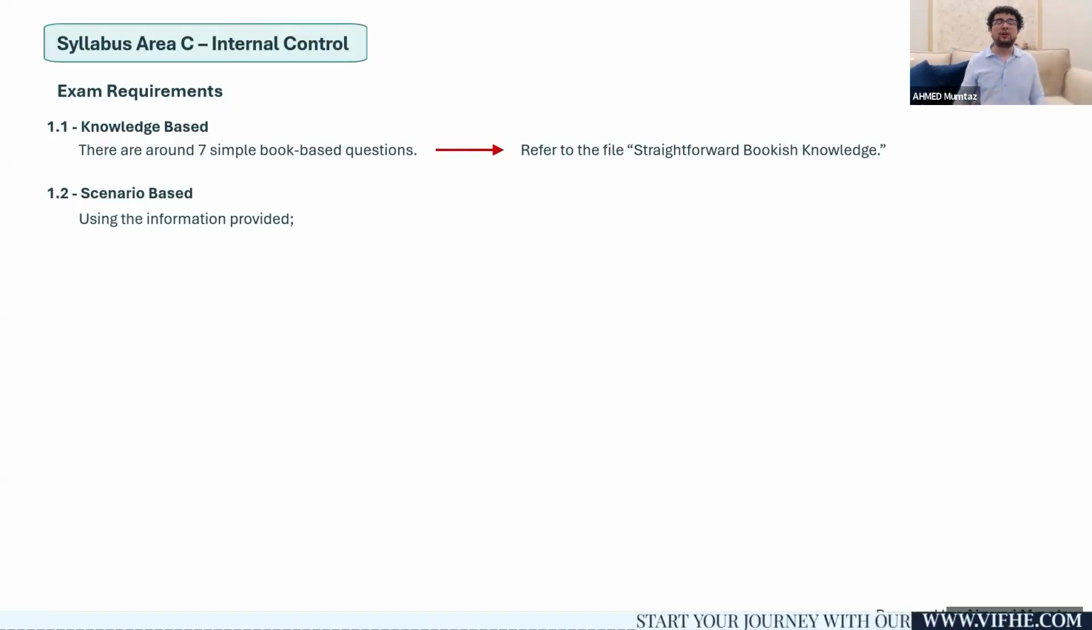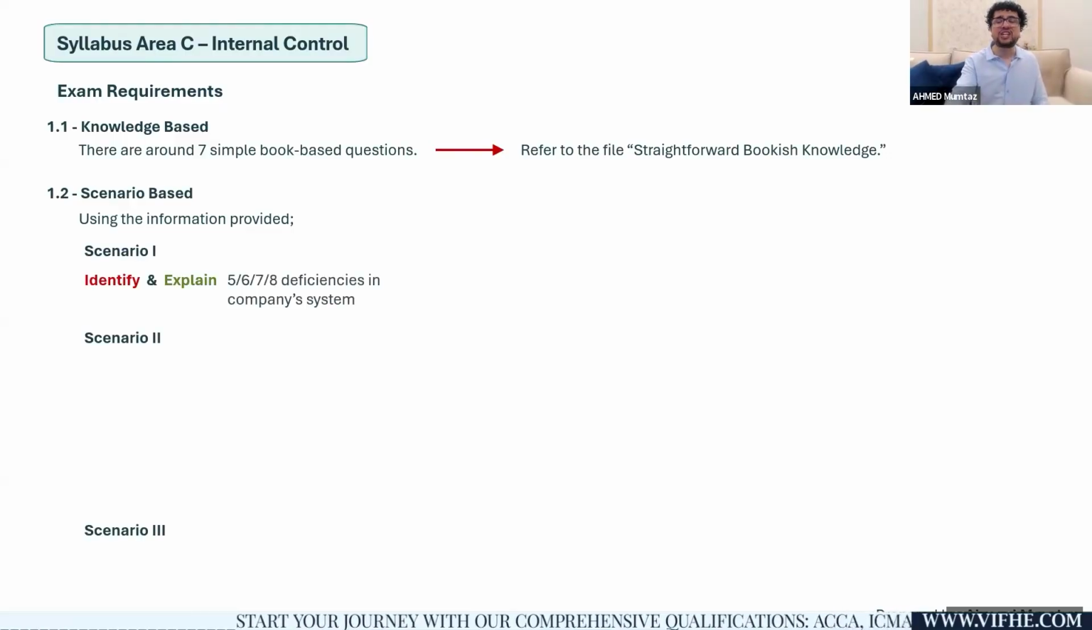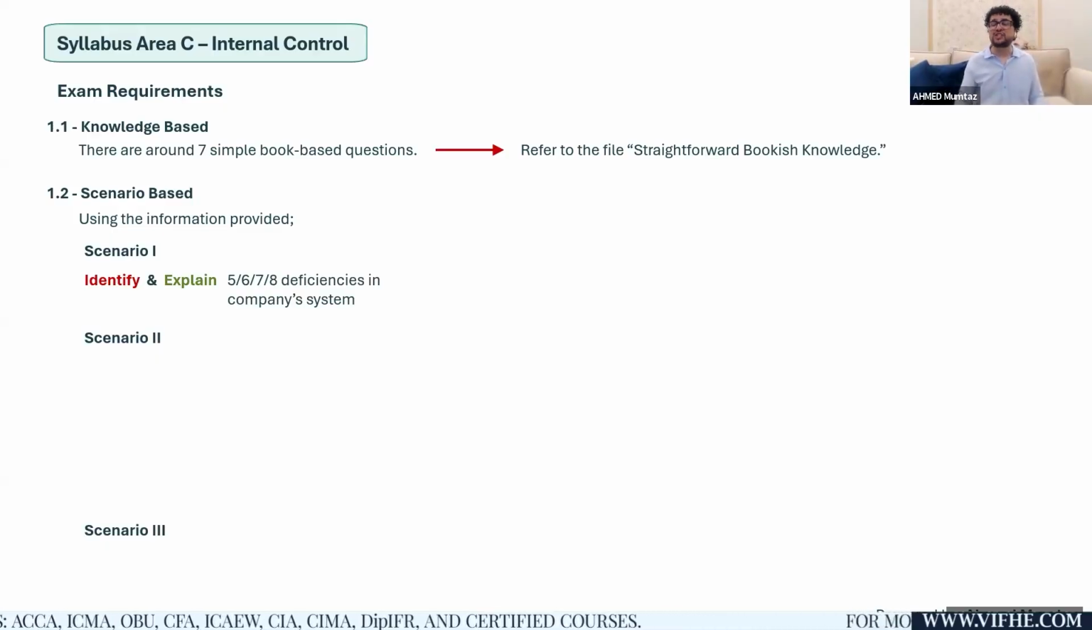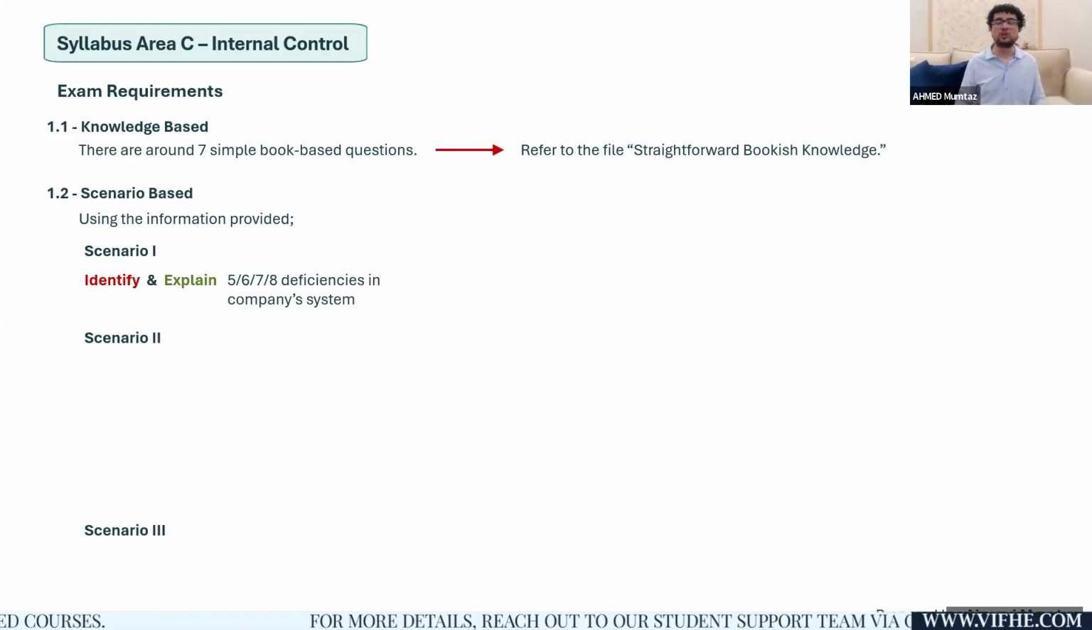With similar logic, for Syllabus Area C, the examiner will ask you, using the information provided, identify and explain 8 deficiencies in the company's system. Now, what do I mean by deficiency? Deficiency means a weakness. Who designs and implements those internal controls? Management. So that deficiency is going to create a problem for the management. If there are deficiencies in the system, frauds and errors can go unnoticed and the company would end up facing loss of goodwill, loss of financial values, loss of so many things.